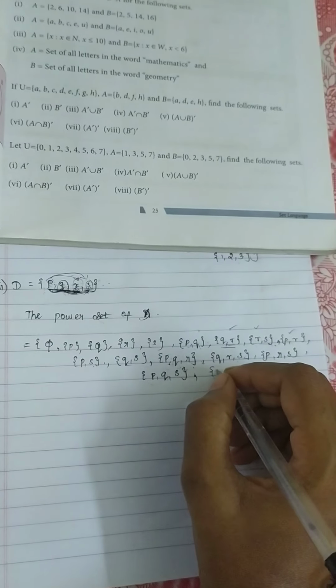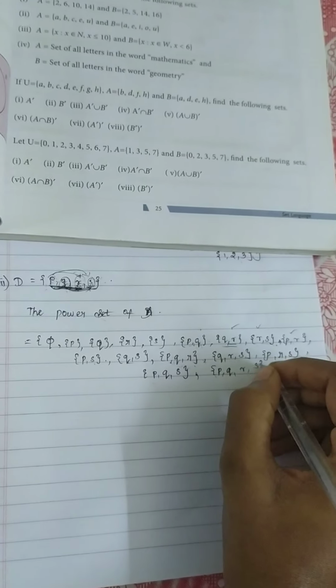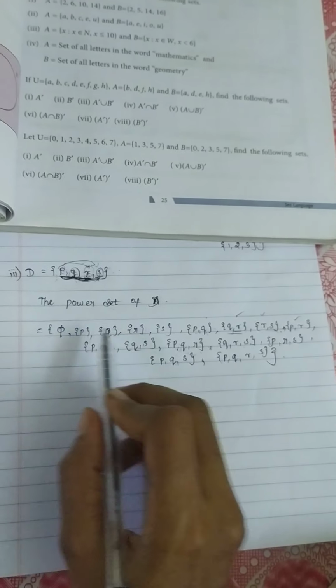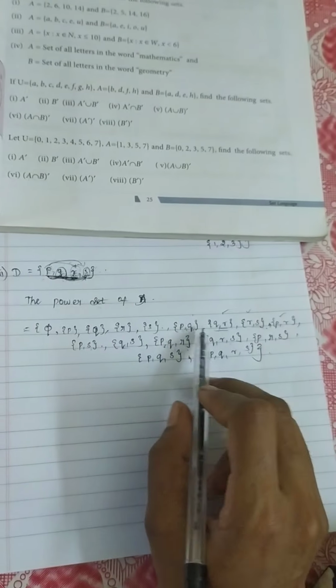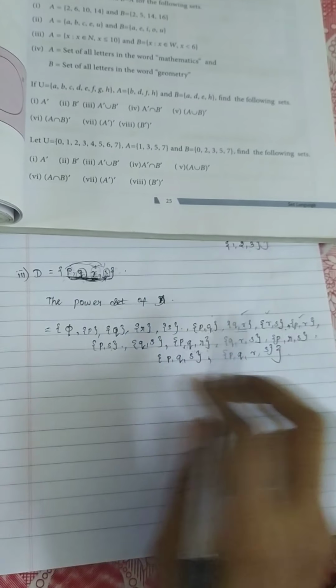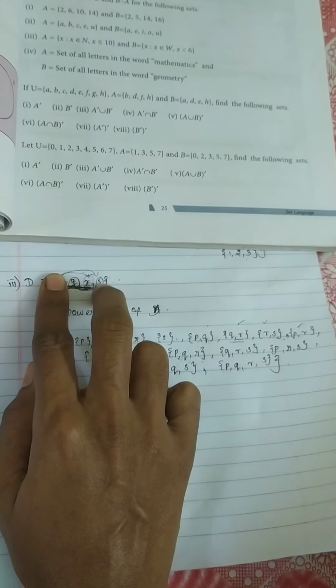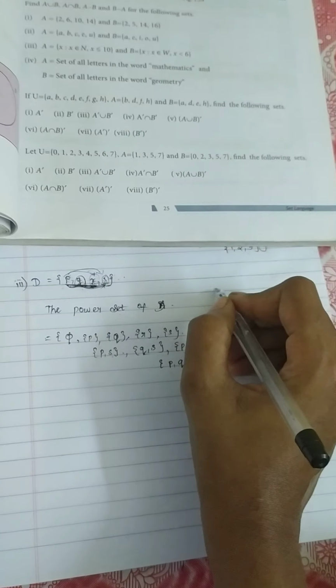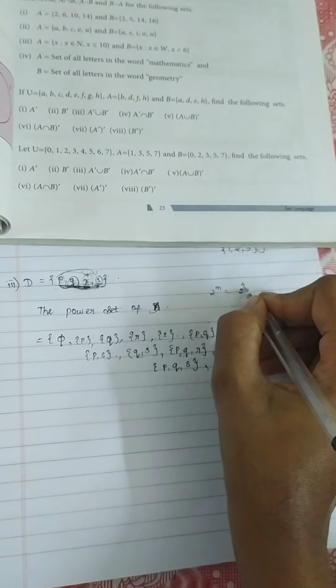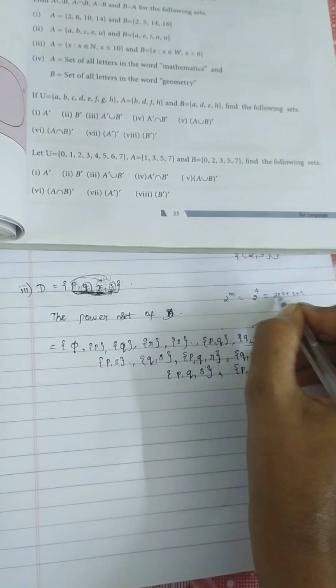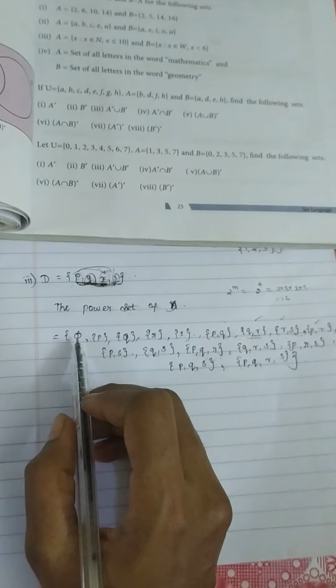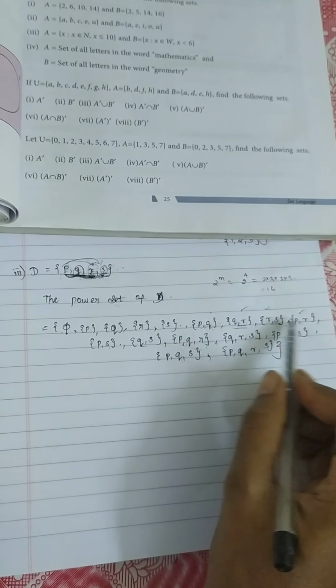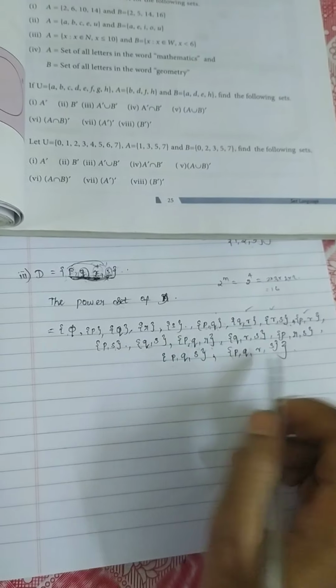Then finally I am getting the 4-element subset PQRS. I am having a 4-element set. First the null set, then single elements, then 2 elements, then I am splitting 3 elements. If you mention this, neglect this and take the balance, and neglect this and take the balance. I am writing like this. Okay, so if you have any doubt, use 2 power n. So 2 power 4 means 2 into 2 into 2 into 2. 2 2s are 4, 4 2s are 8, 8 2s are 16. So count that: 1, 2, 3, 4, 5, 6, 7, 8, 9, 10, 11, 12, 13, 14, 15, 16. Therefore my value is correct. Okay, that's it now.